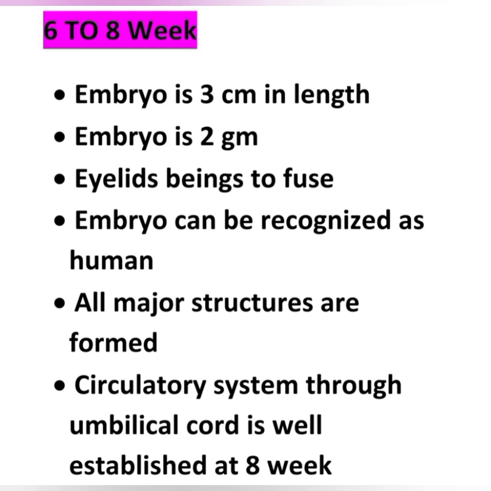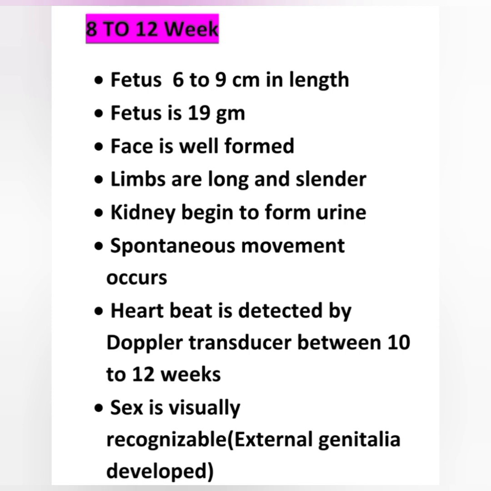The next development is 8 to 12 weeks. The fetus is 6 to 9 centimeter in length and 19 gram in weight, and the face is well formed at 8 to 12 weeks. Limb buds are long and slender, and the kidney begins to form urine. It's an important point: kidney begins to form urine at 8 to 12 weeks.